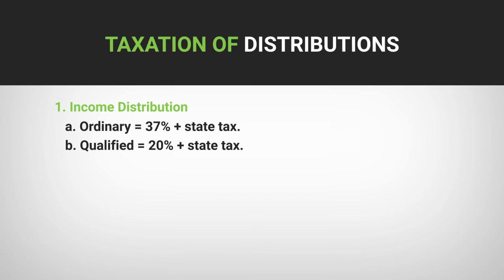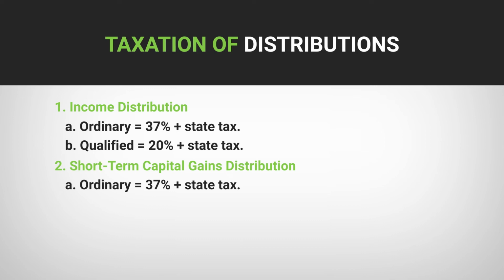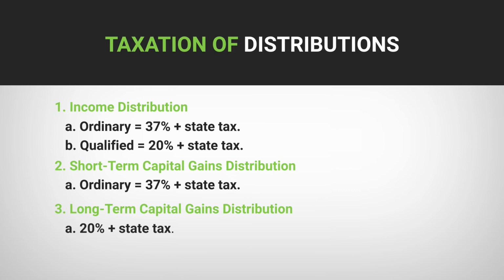So that's 37% federal plus your state tax. If it's a qualified dividend, you hold it for 61 days or more, then your tax rate is approximately 20% plus state tax. Okay, short-term capital gains, very straightforward. They're always ordinary income at 37% plus state tax. And long-term capital gain distributions, very simple, 20% plus state tax.